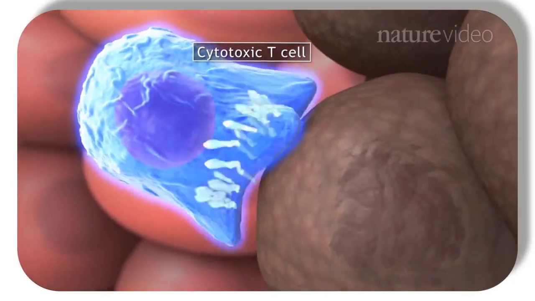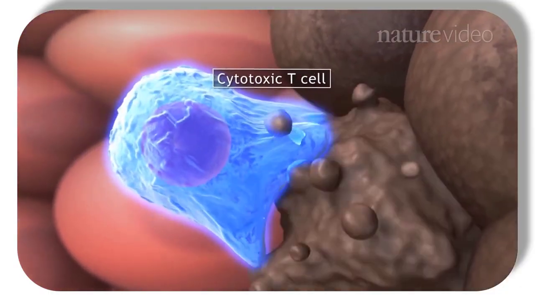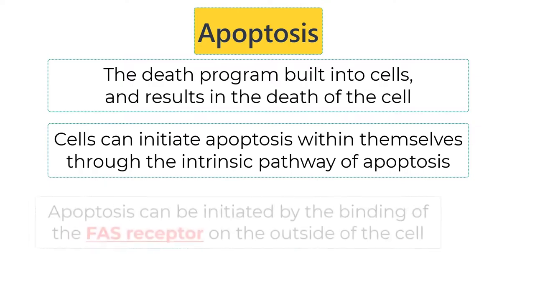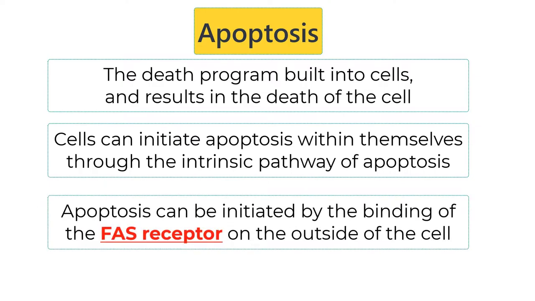The T cell can also kill cancer cells by directly inducing apoptosis. Apoptosis is the death program built into cells and results in the death of the cell. A cell can initiate apoptosis within itself through the intrinsic pathway of apoptosis. However, apoptosis can also be initiated by another cell binding the FAS receptor on the outside of the first cell.